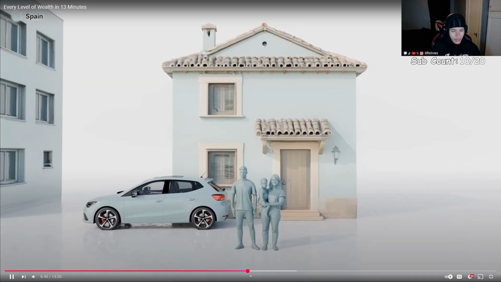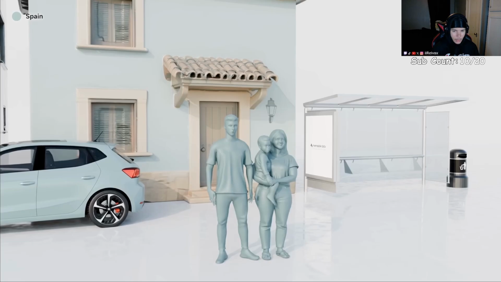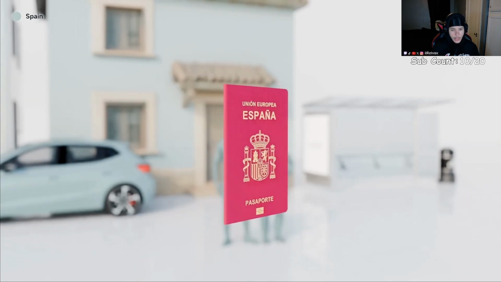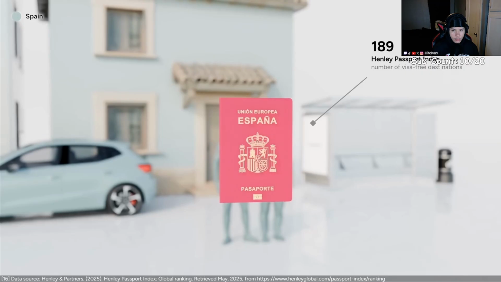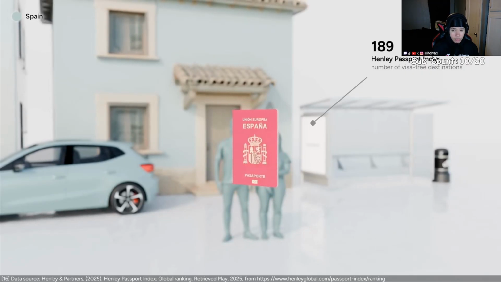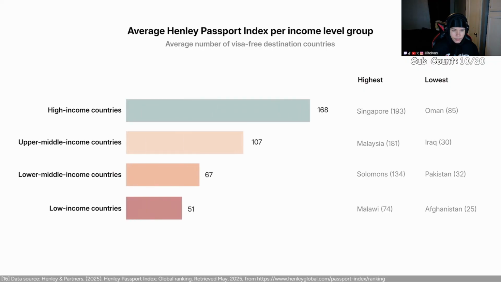They have access to decent healthcare, social security, and public facilities. At this tier, you also start getting the freedom to travel to almost everywhere. A Spanish citizen can travel to a total of 189 countries visa-free. For most of the world, that is not the case. If we look at the passport index of every country, we see that lower income countries have a lower number of destinations they can visit without a visa. The freedom to travel the world depends on the income level of your country.